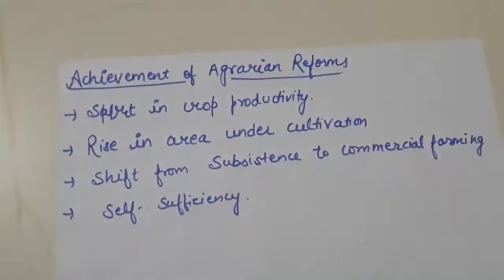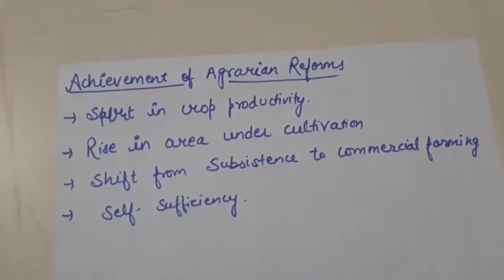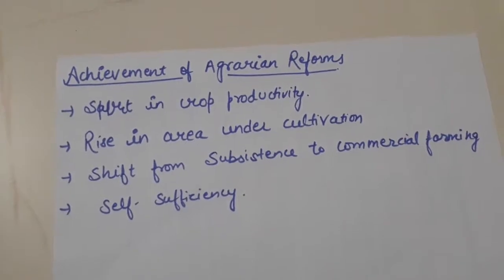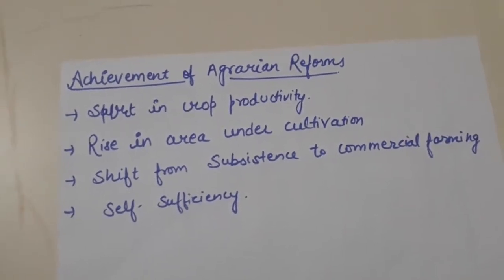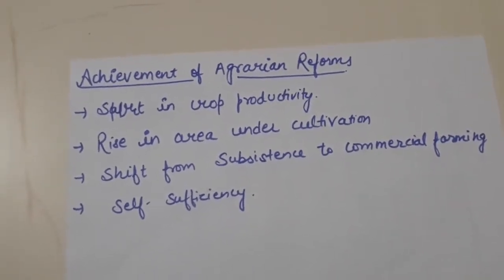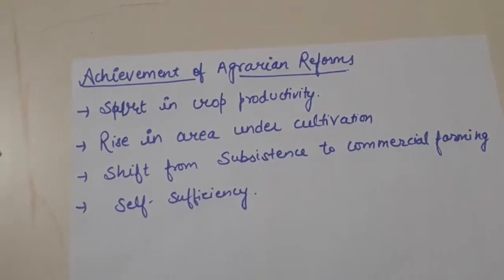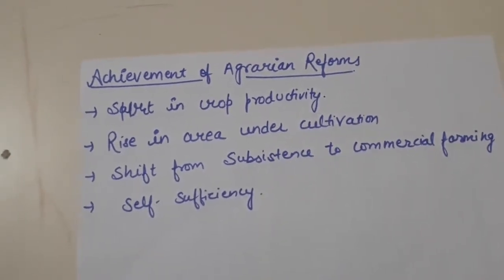Now see, in agrarian reforms we did 3 reforms. So 2 reforms are deleted from your syllabus. That is your land reforms or institutional reforms and general reforms, they are deleted from your syllabus. Only technical reforms you have to do.